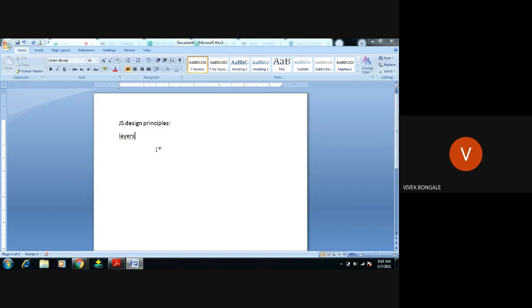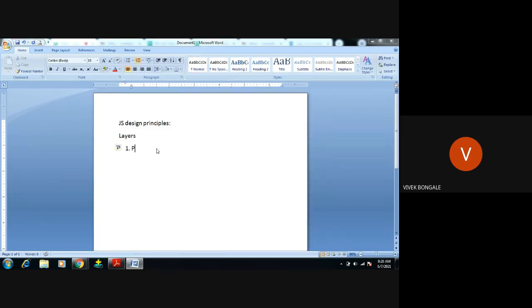So basically, this design principle helps the code to be very effective, of good quality, and reusability will be very easy. If any other person wants to use that particular code, they can use it, or the same person who wants to modify the same code can do so. All those things can be achieved by using these design principles. So we have some layers that the JavaScript or the web page will follow.